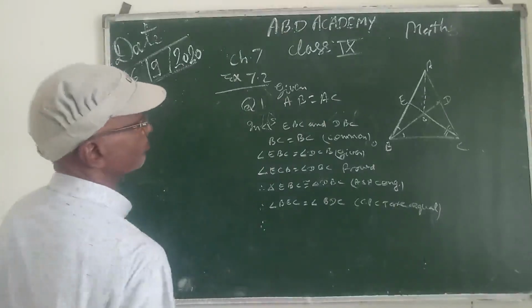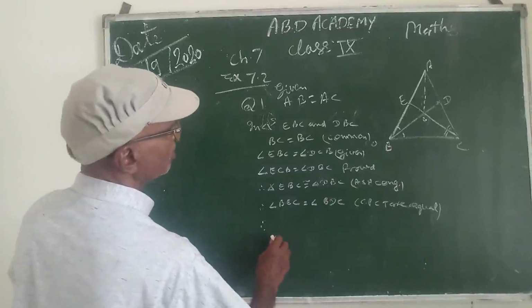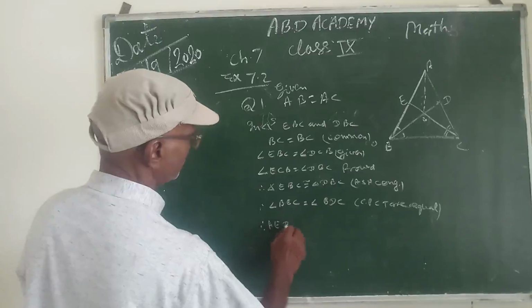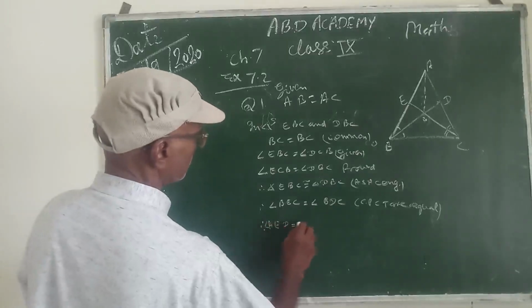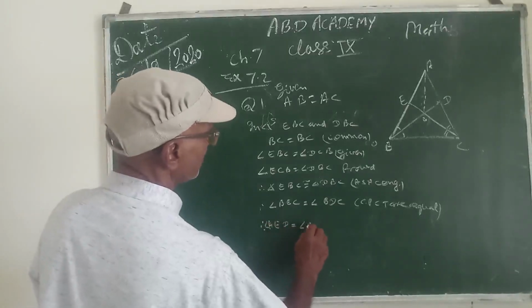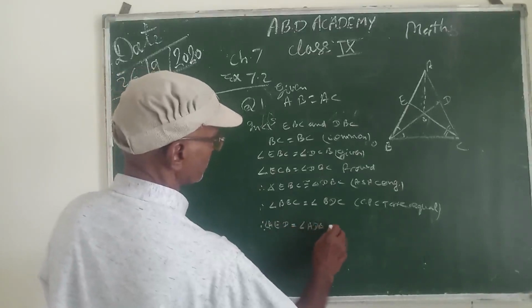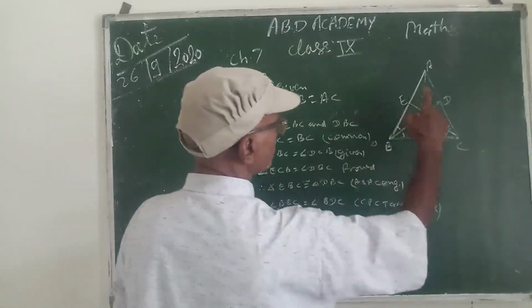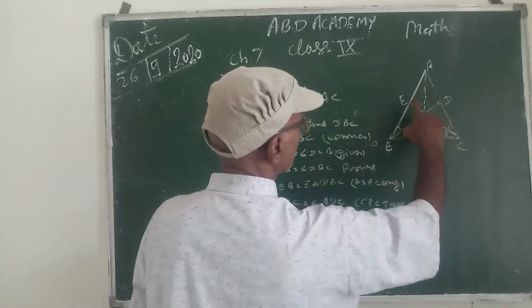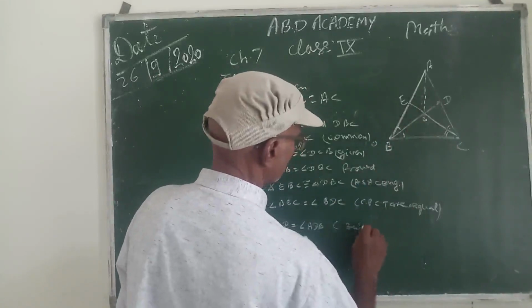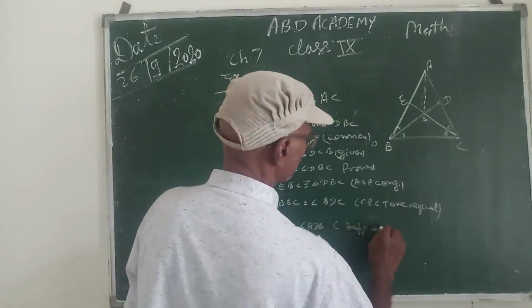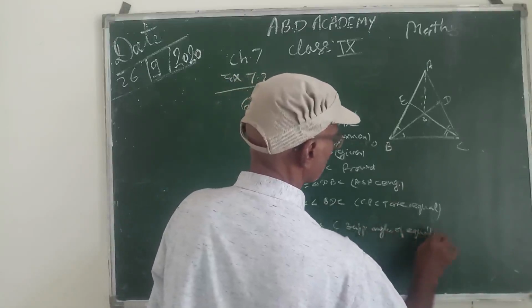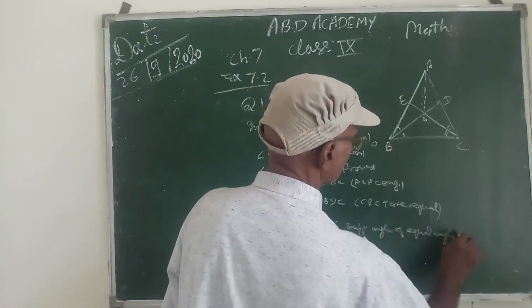Therefore, angle AED is equal to angle ADE, supplements of that, because this plus this is 180, this plus this is 180, they are equal, therefore they will also be equal. Supplementary angles of equal angles are equal.